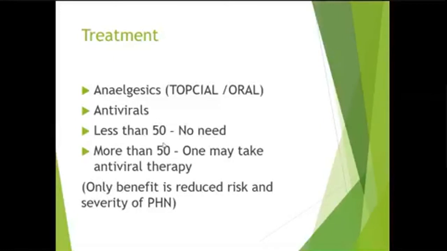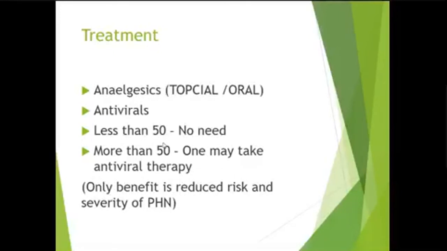Treatment of herpes zoster: we give good analgesics because there is pain. Antivirals, acyclovir 800 mg 5 times a day for 7 days. Antivirals are given in those people who are above 50 years. If the person is less than 50 years, immunocompetent, and there are no risk factors, there is no need of giving antivirals.